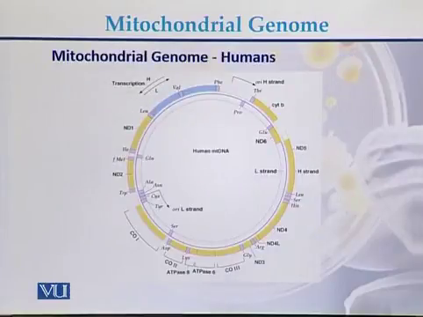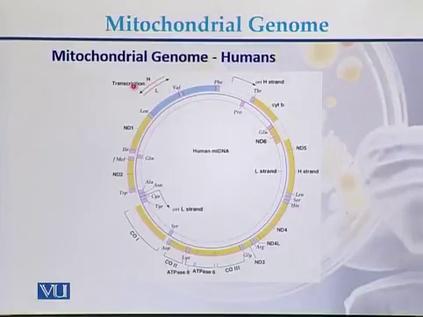Here we can see the pictorial view of the mitochondrial genome of the humans. Here we can see that the outer strand is called the heavy strand. This is the outer strand and this is the heavy strand, while on the other hand, this is the light strand. On the outer strand, the number of genes is high, while on the strand called the L strand, the number of genes is less.